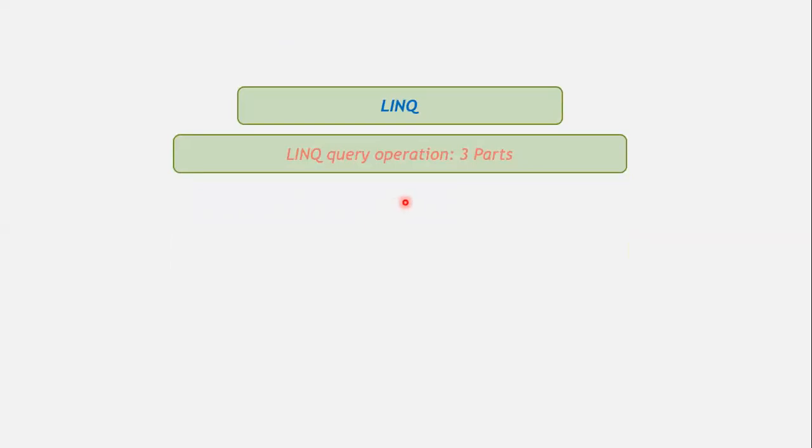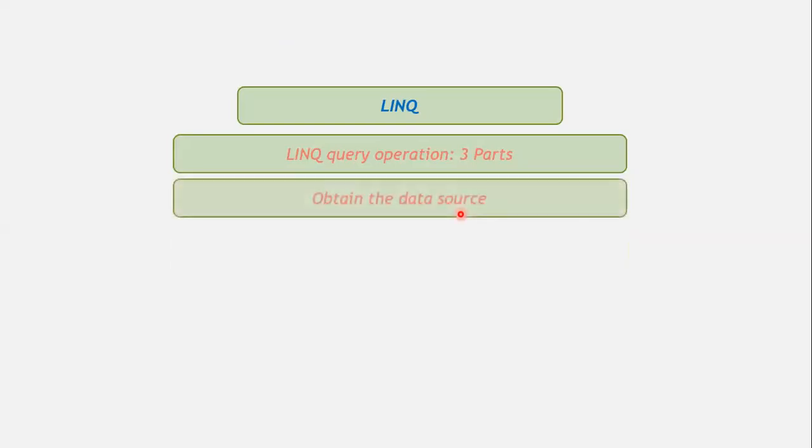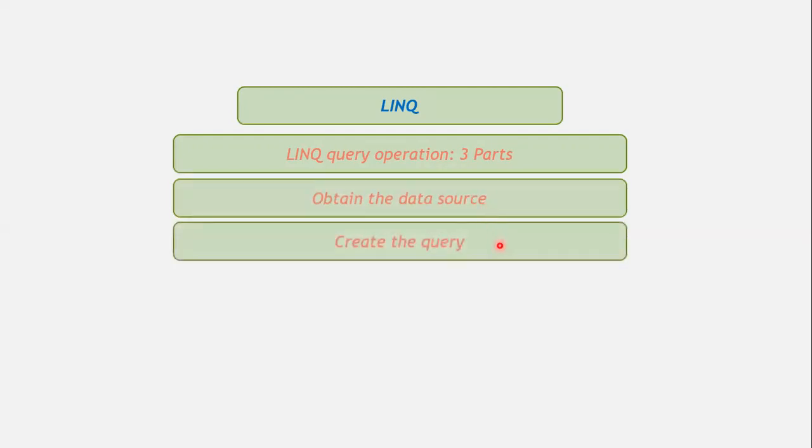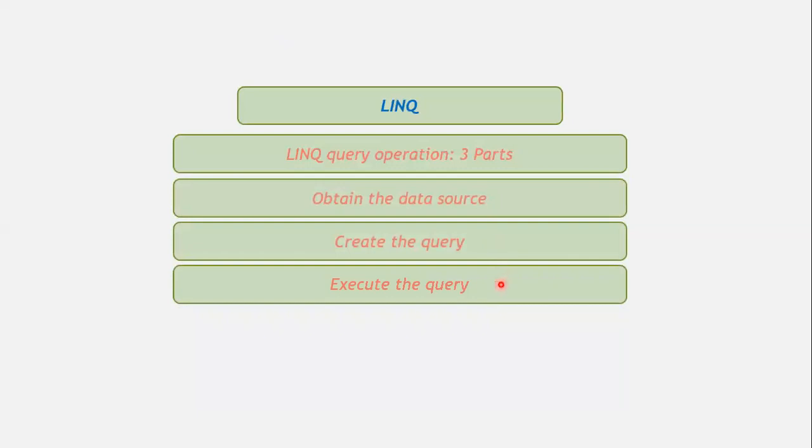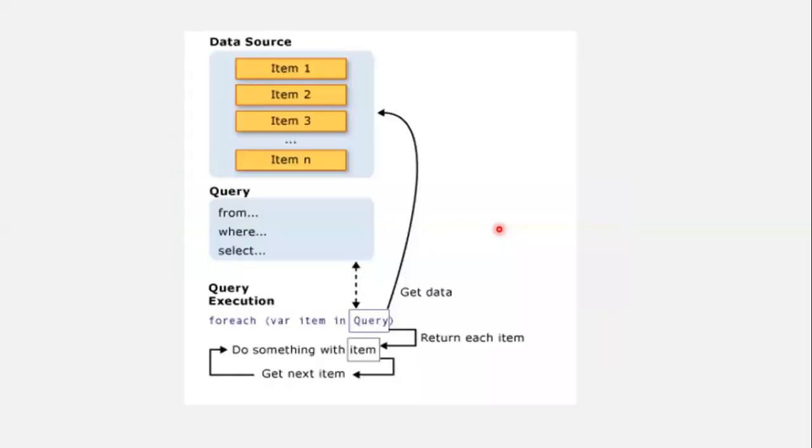A LINQ query operation consists of three parts. The first part is to obtain the data source, whatever the data source is. Then we create the query, and then we execute the query on the data source. This is the graphical representation. Item 1 to item n are the items in the data source.